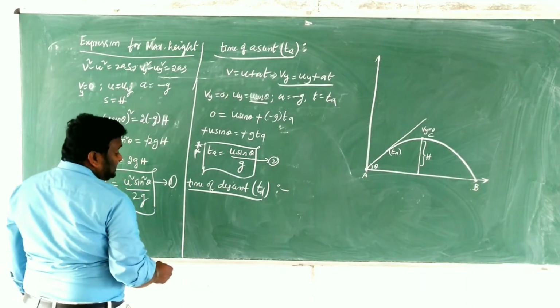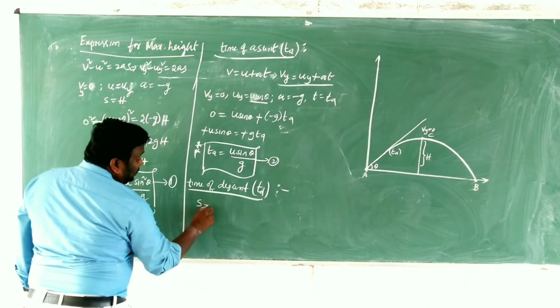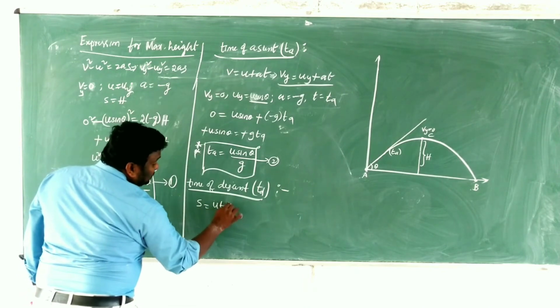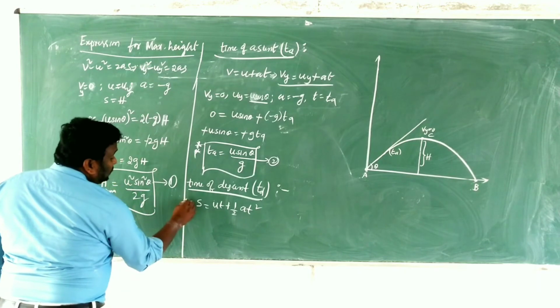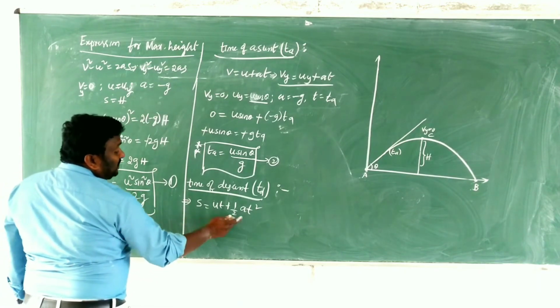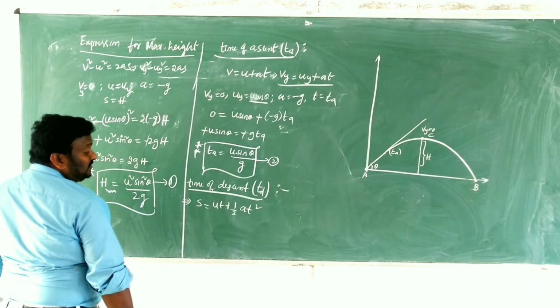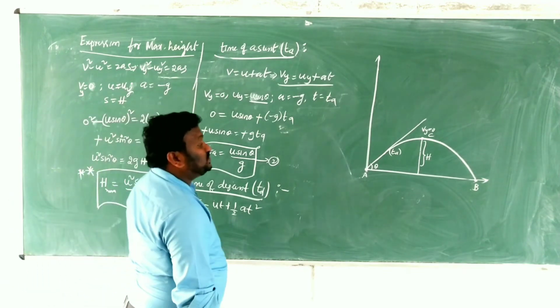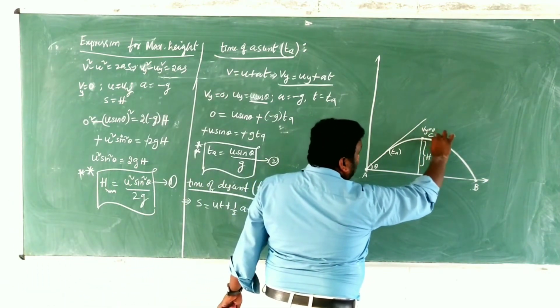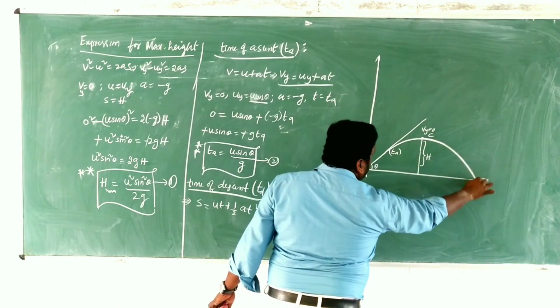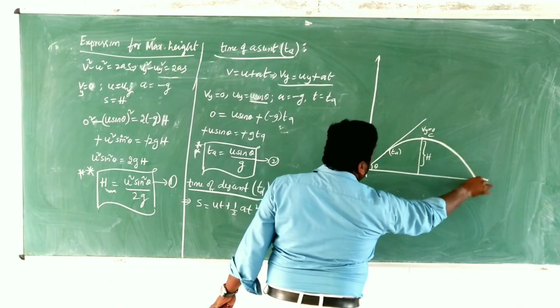Okay children, in this case we will take s is equals to ut plus half at square. While the body is coming from the maximum height to the ground, the body behaves as a freely falling body.